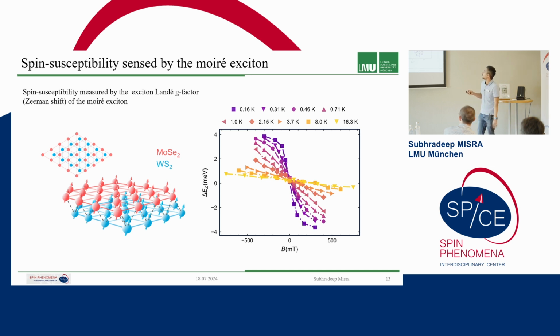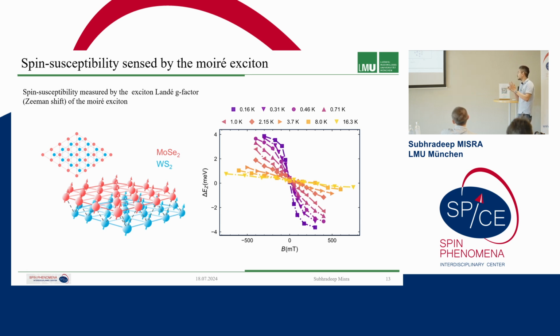Here we will mostly focus on the g factor studies, where we have this lattice of MoSe2 and WS2, and you see how the shift behaves as a function of magnetic field. We can see that it is highly nonlinear: at a very small magnetic field we have a large shift, and then at high magnetic field it tends to recover this value or even saturates.